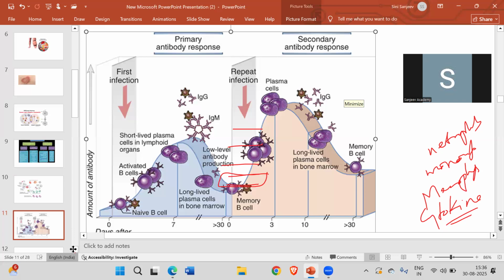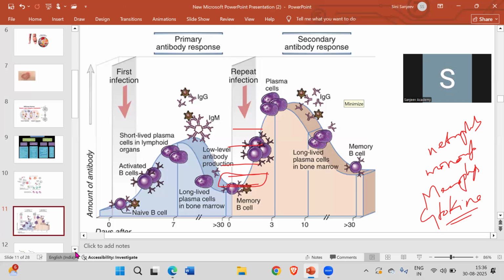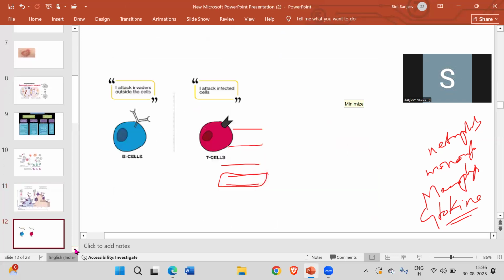So this is all about the acquired immunity. Now, as I already told you, there are two types of cells, the B lymphocytes and T lymphocytes. These are the major cells. As you can see over here, B cells attack the invaders outside the cell, whereas T cells attack the infected cells. So this is the difference. B cells attack invaders which are outside the cells, whereas T cells directly attack the infected cells. There's just a minute difference between the two. These are the roles of B lymphocytes and T lymphocytes.